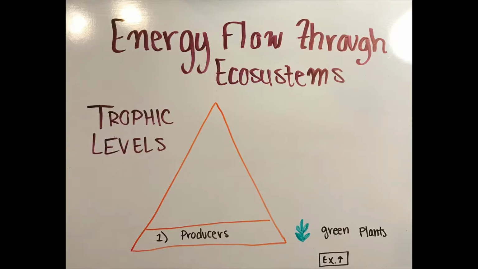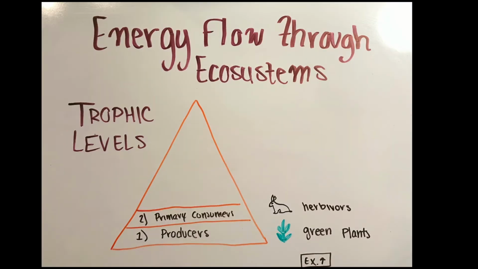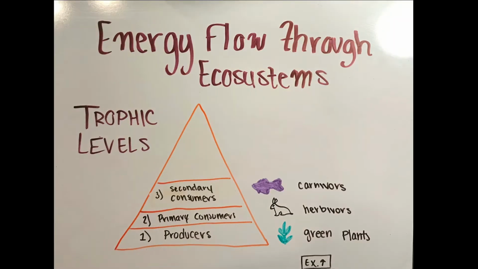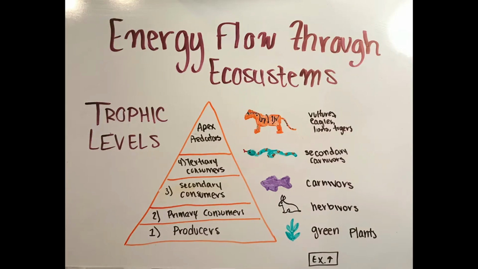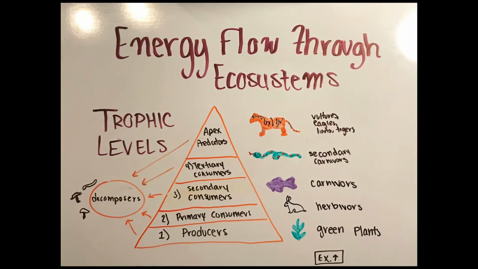The first level has producers, plants that undergo photosynthesis from the sun's energy. The next level has primary consumers, which are herbivores that eat the producers. Then there are secondary consumers that eat the primary consumers. Then the highest level is composed of tertiary consumers that eat the secondary consumers.